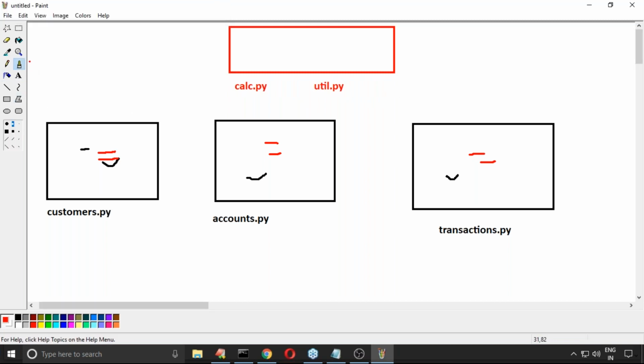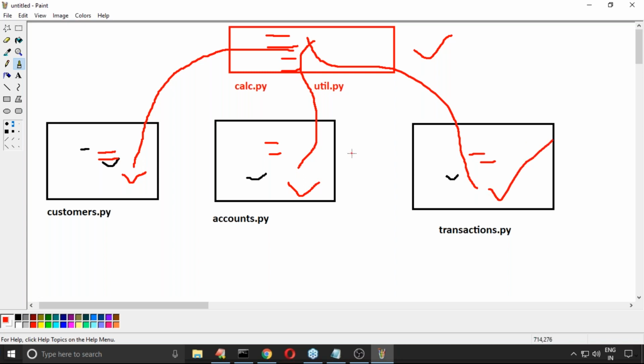Now you can define functions in this file, and you can call these functions from here, no problem. You can call these functions from other files also. Beautiful, right? Are you getting more code reusability or not? Here I'm defining calc.py, util.py. Wherever these files are required, happily you can use them. We are not required to rewrite that functionality again and again. So code reusability is there.